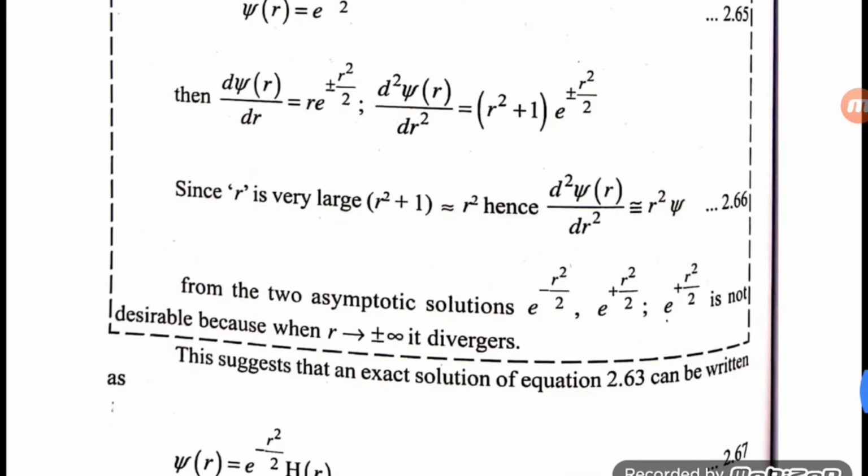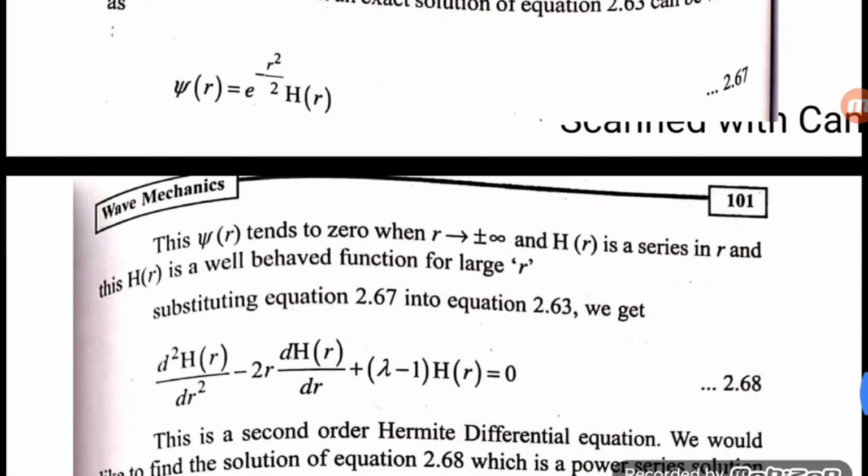So, this suggests that an exact solution of 2.63 can be written as psi(r) equals e power minus r square by 2 times H(r). This psi(r) tends to 0 when r tends to plus or minus infinity, and H(r) is a series in r, and this H(r) is a well behaved function for large r.